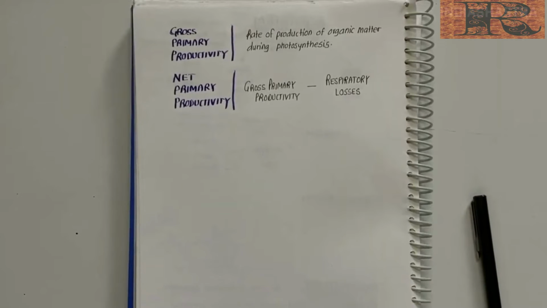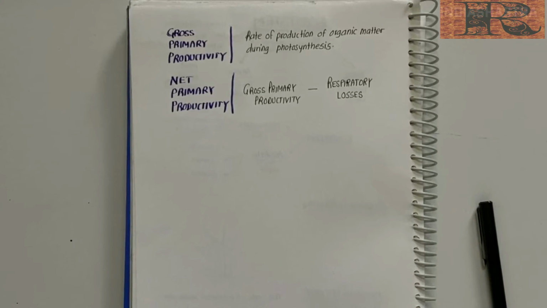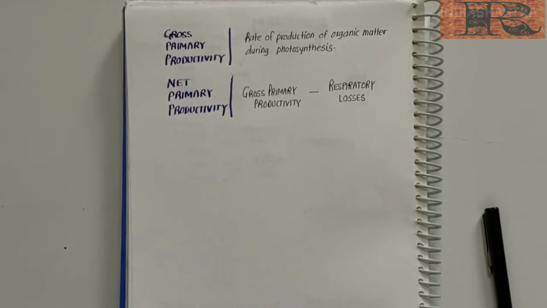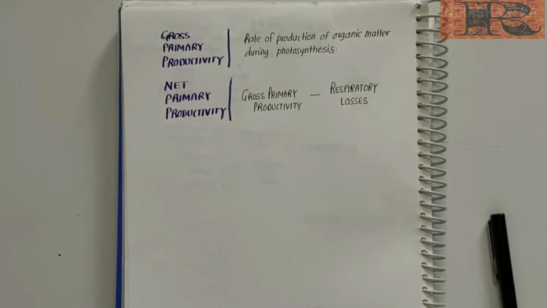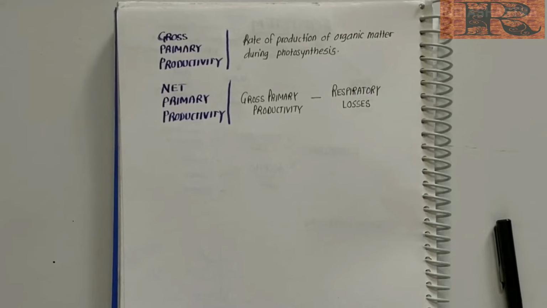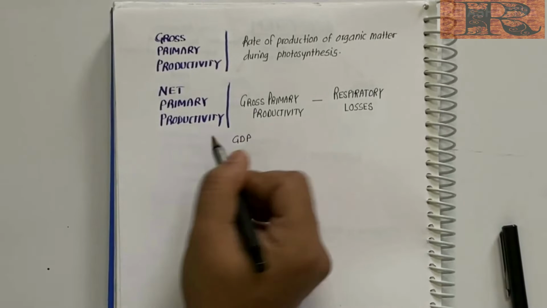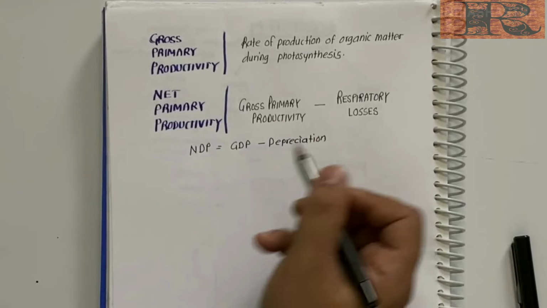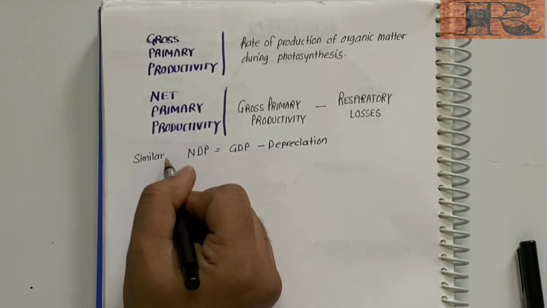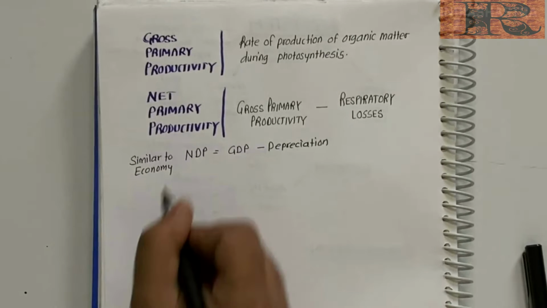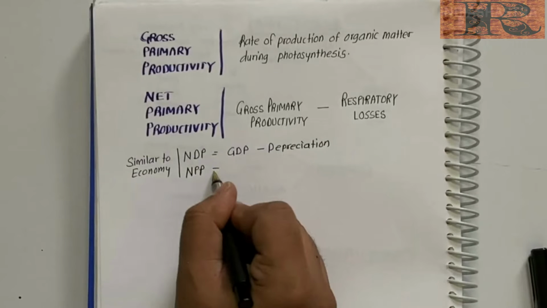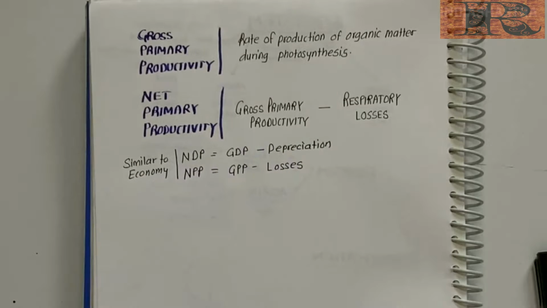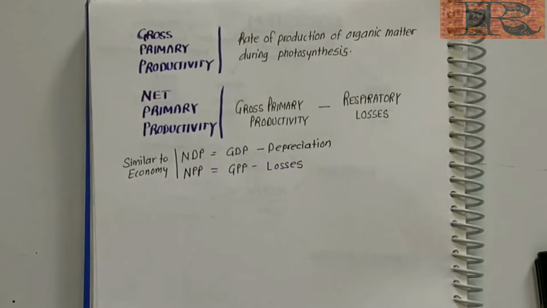Like in economics, gross means the total or whole amount of something, whereas net means what remains from the whole after certain deductions are made. For example, NDP, that is net domestic product, is equal to GDP, that is gross domestic product, minus depreciation of capital goods. So net primary productivity is equal to gross primary productivity minus the respiratory losses.